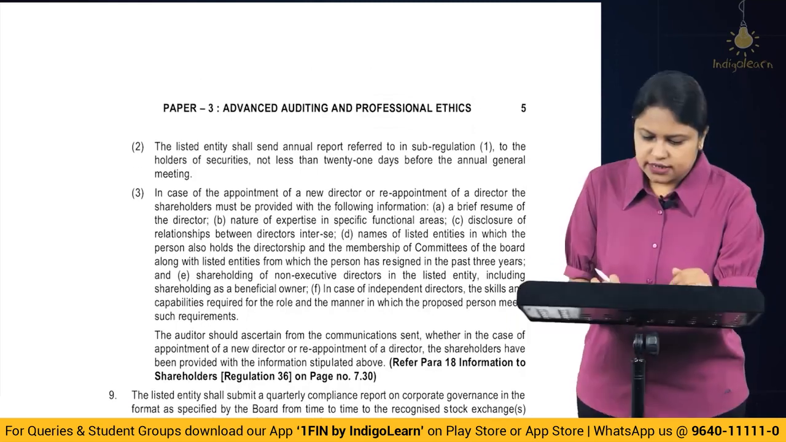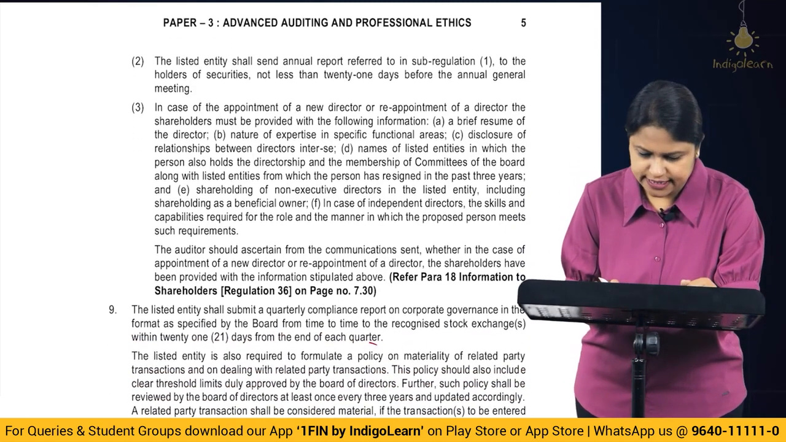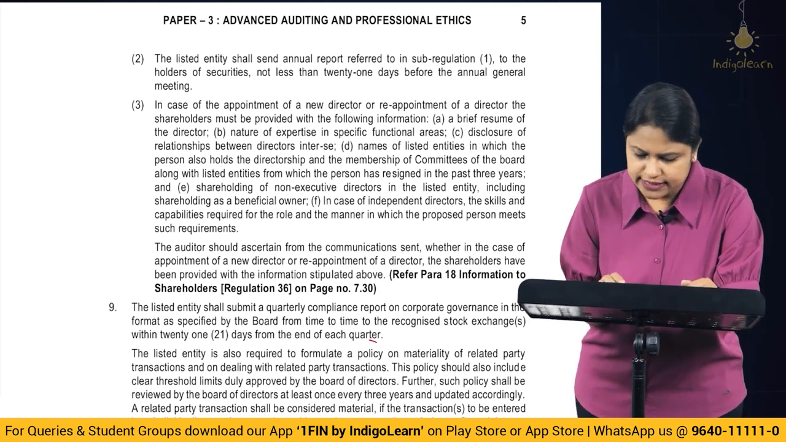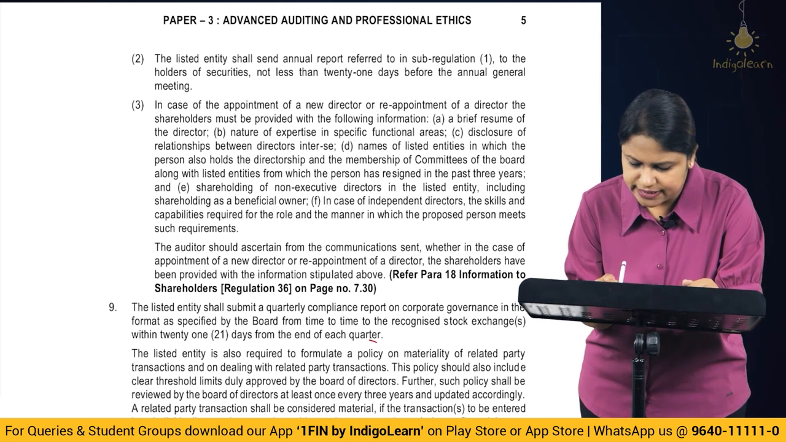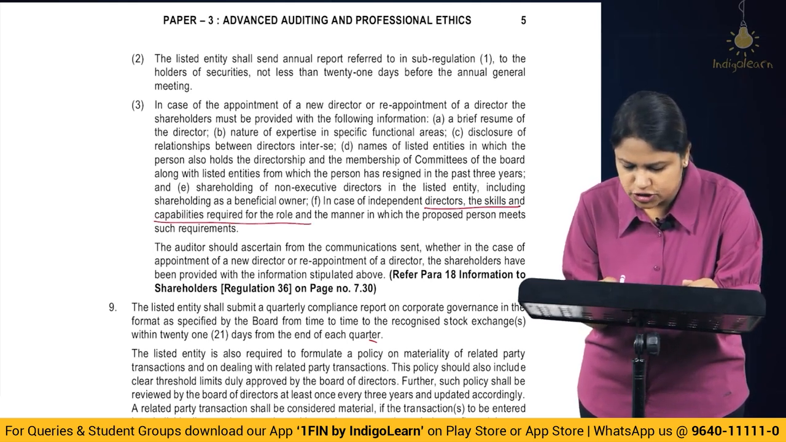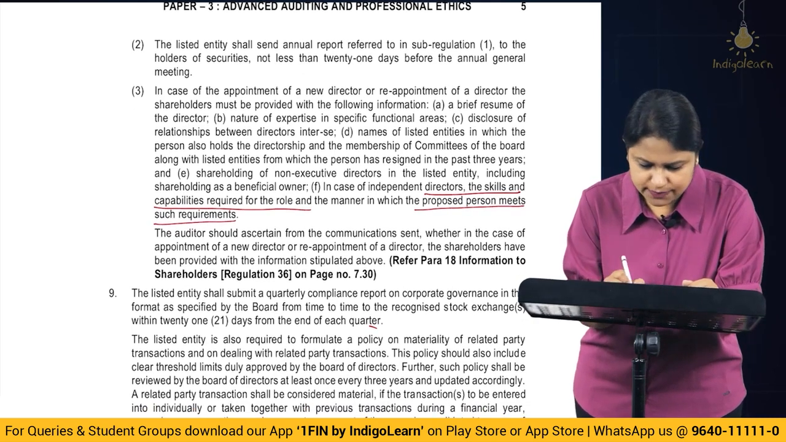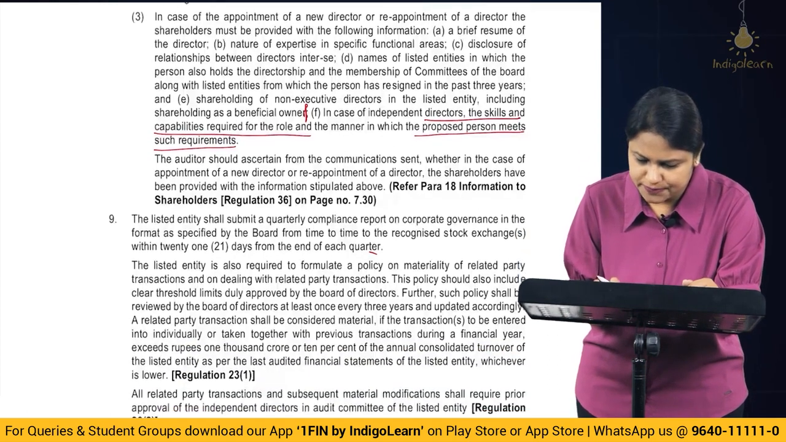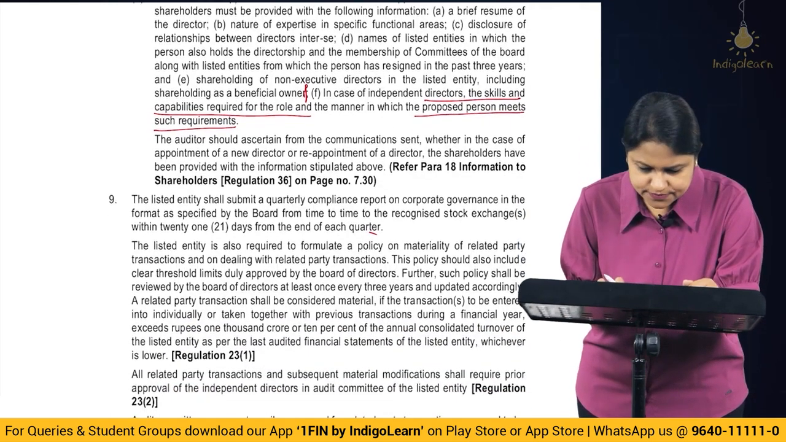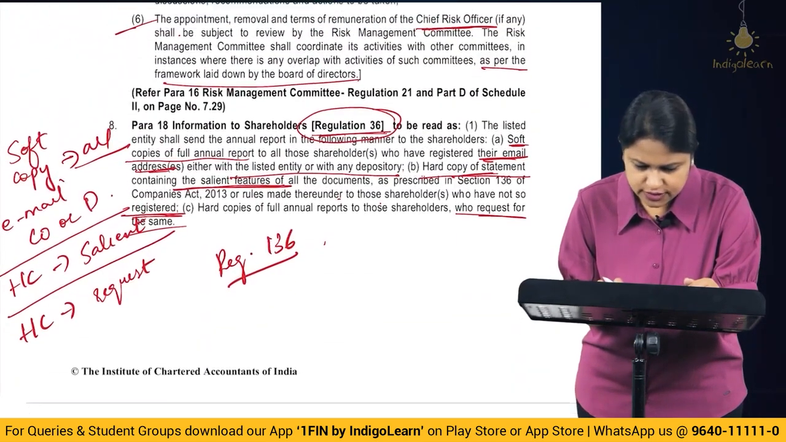Alright then. Apart from that, you also have the listed entity. This is all correct, the same. In the third point, when you look at it, point F has been added now. So in case of independent directors, the skills and capabilities required for the role and the manner in which the proposed person meets such requirement, that also should be added. Okay. So up to E, it's all the same. One addition is F. Yes. So that is the only thing that we have to understand when it comes to Regulation 36.